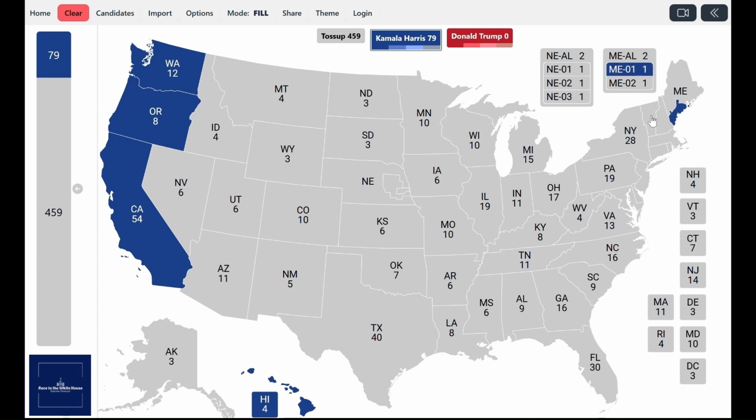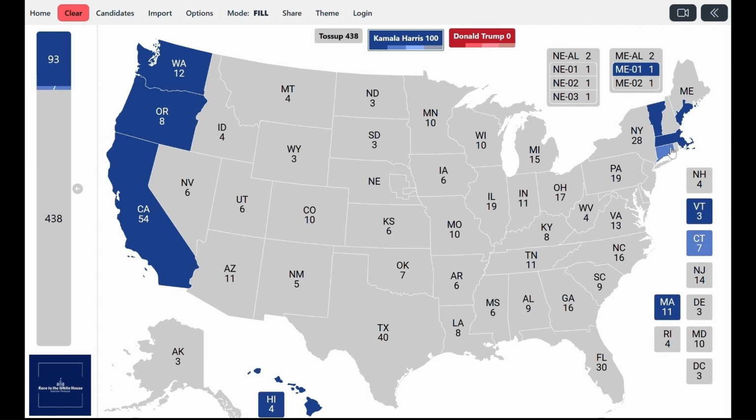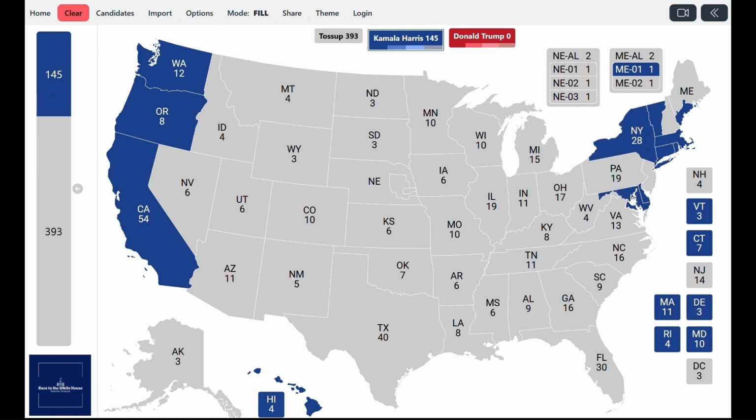Then on the East Coast, the other Democrat stronghold, we have Maine's first congressional district, safely Democrat. Then the state of Vermont, the state of Massachusetts, Connecticut, Rhode Island. Connecticut will go down, of course, as safe Democrat. The state of Rhode Island, the Empire State, New York, the state of Delaware, the state of Maryland, and the District of Columbia. We left New Jersey blank, you may notice, we'll come to that later.